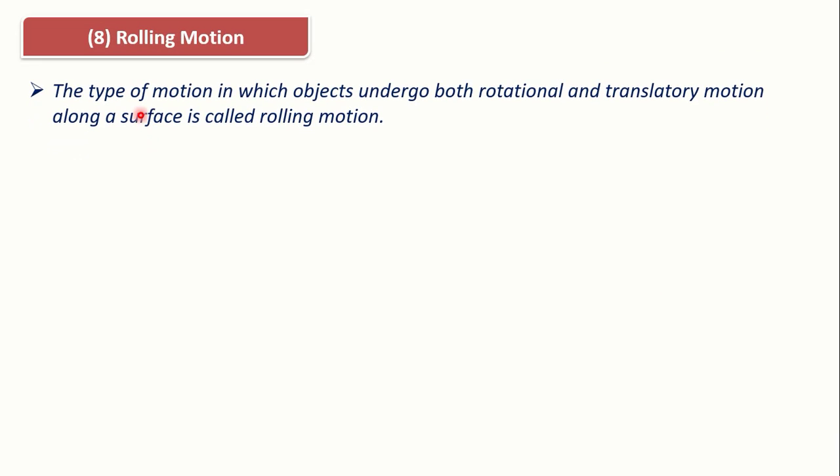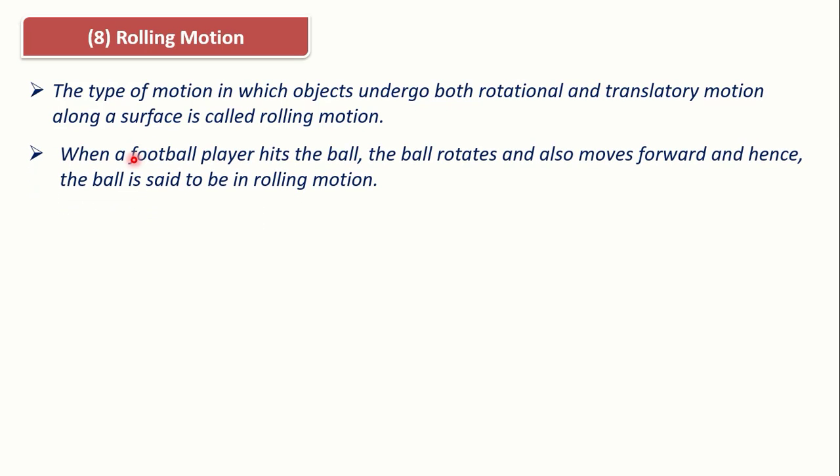Rolling motion: the type of motion in which an object undergoes both rotational and translatory motion along a surface is called rolling motion. When a football player hits the ball, it rotates and also moves forward, and hence the ball is said to be in rolling motion.